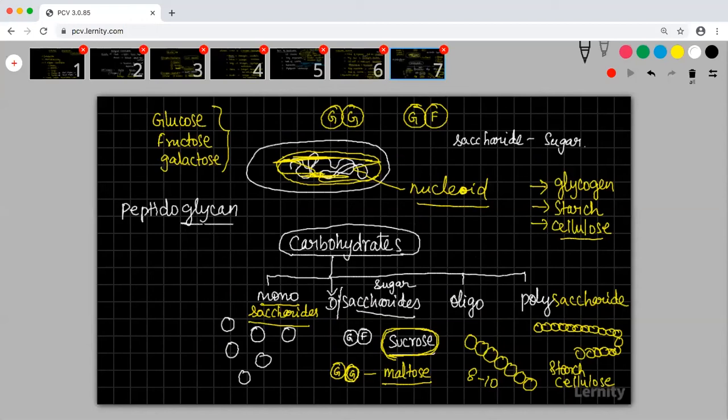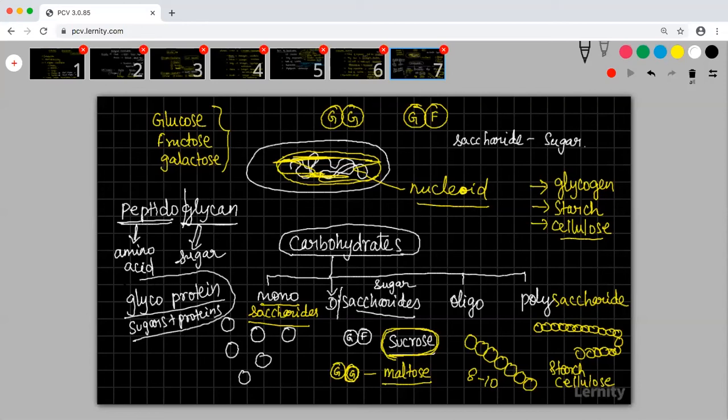This glycan is indicating the sugar part. This peptido is indicating the amino acid part. It is a chemical structure which will have two things. What are the two things it will have? It will have a sugar component and an amino acid component joined together. It is called a glycoprotein. What is glycoprotein? Glycoprotein is a structure which is a combination of sugars and proteins.